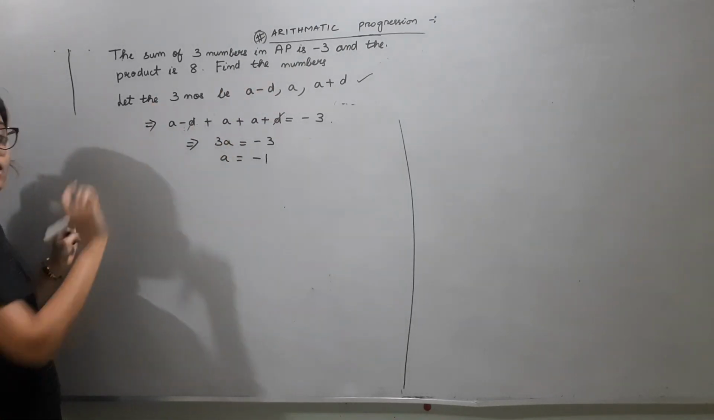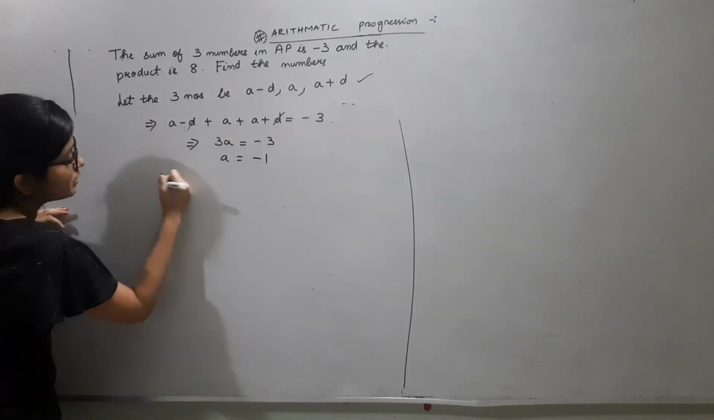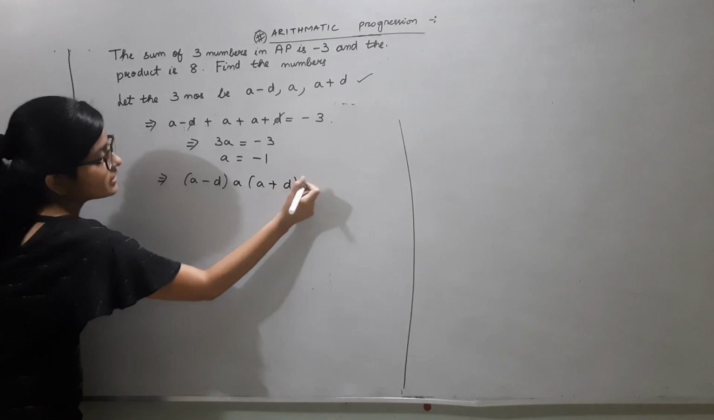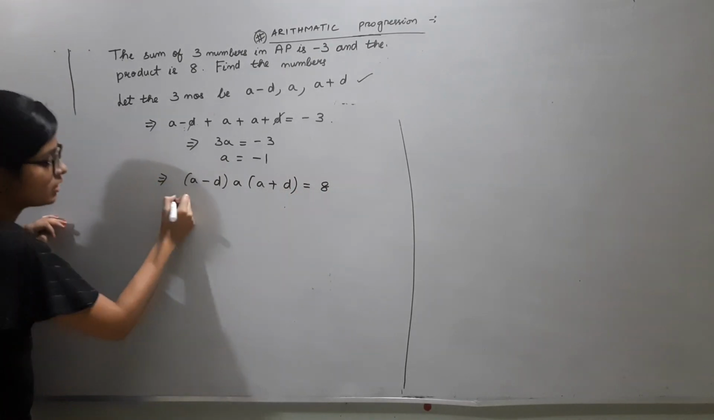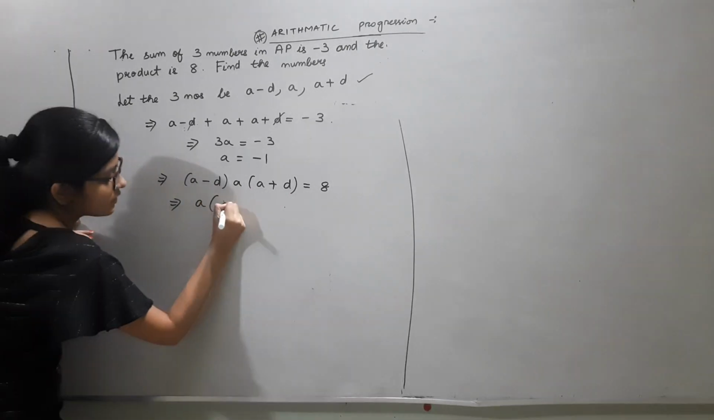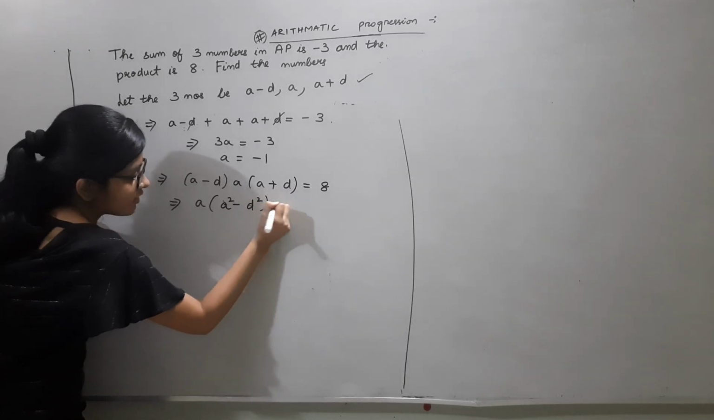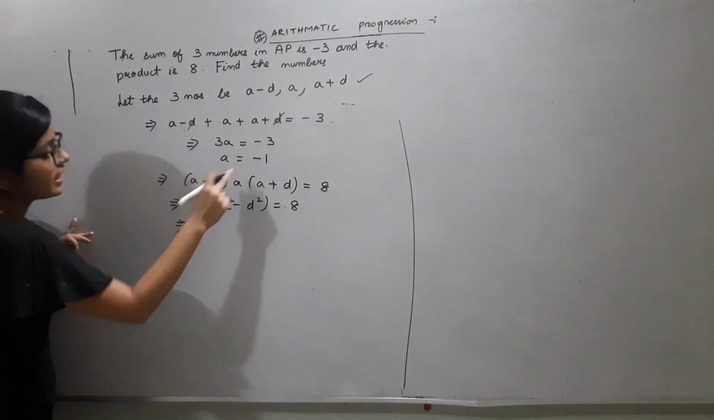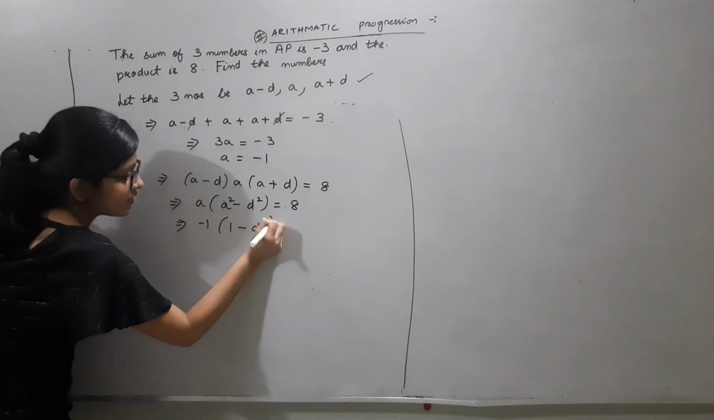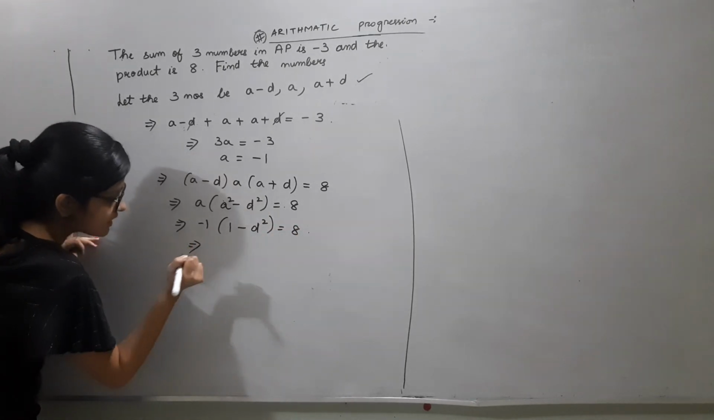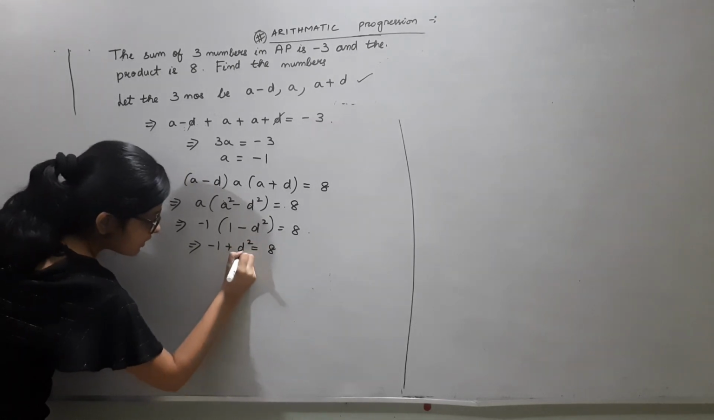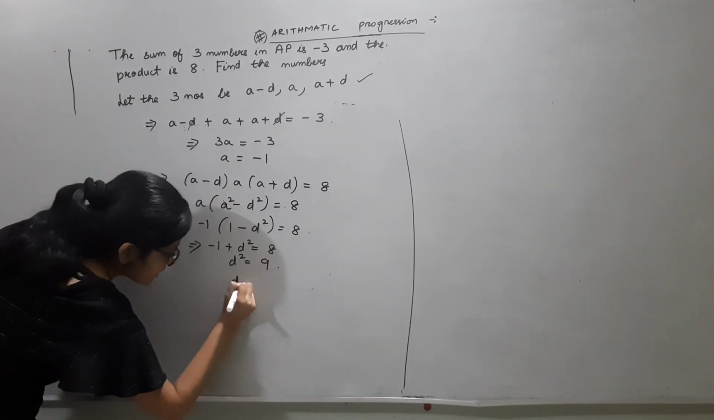Next, what is given to us is that the product is 8. The product of the 3 numbers means (a minus d) into a into (a plus d) is given to us as 8. So what are we getting? a times (a minus d)(a plus d), which is a squared minus d squared, equals 8. We have the value of a, so put the value of a as minus 1: minus 1 times (1 minus d squared) equals 8. So it implies that minus 1 plus d squared equals 8, d squared equals 9, d is equal to plus or minus 3.